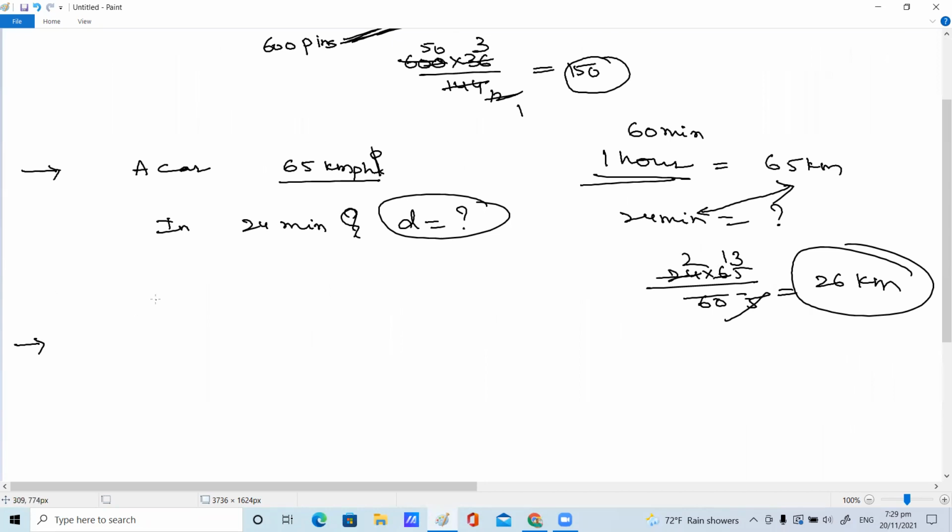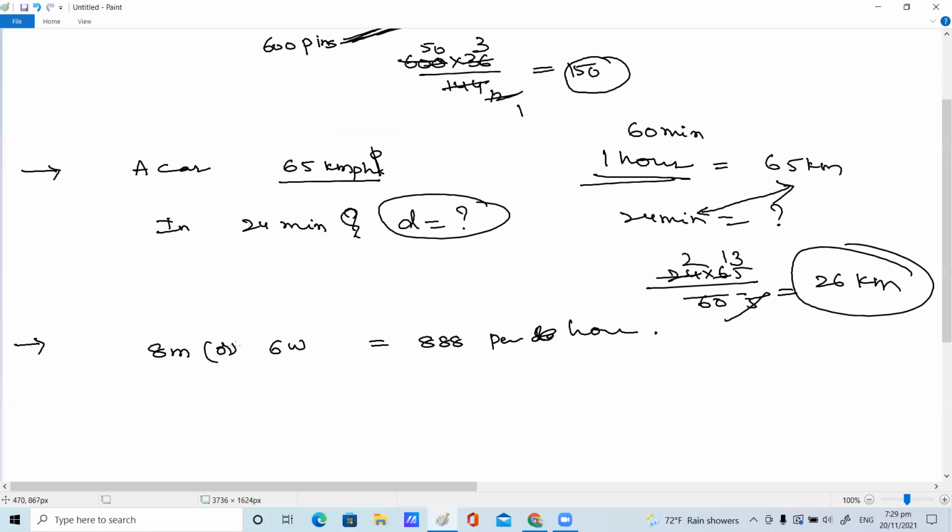Shall we go with one more example, children? Yes, ma'am. By reading the question only you can understand, children. 8 men or 6 women can earn rupees triplet per day or per hour. You can take per hour.